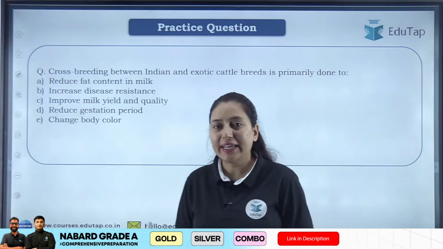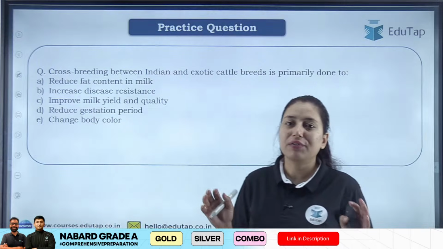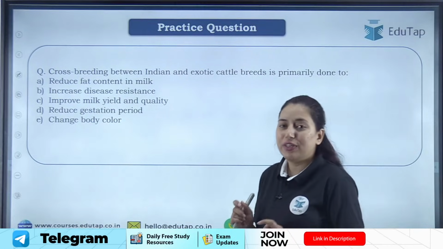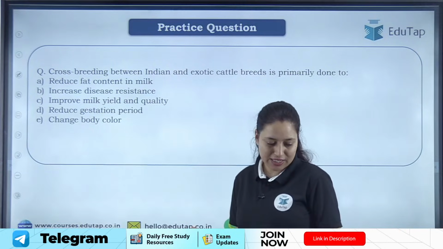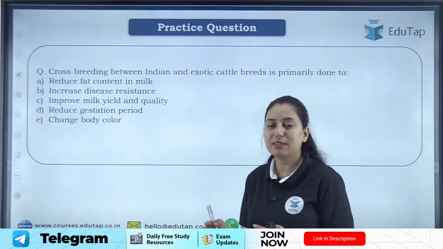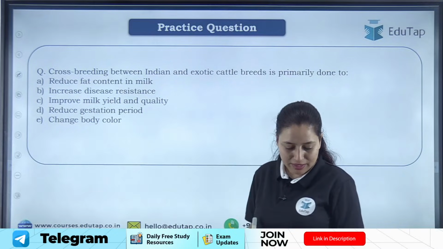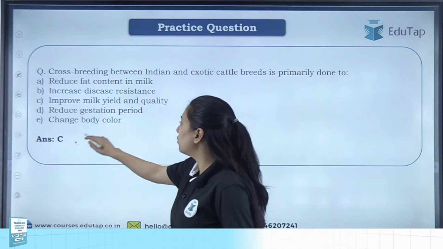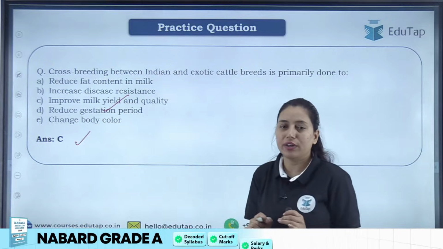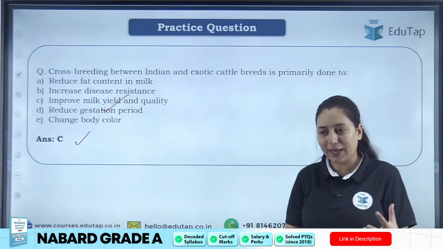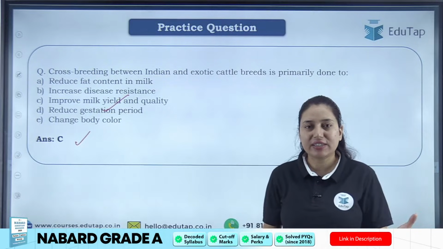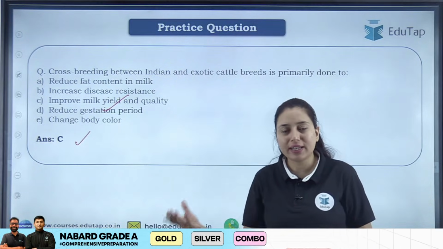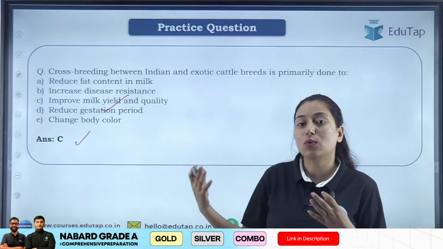What is cross breeding, students? When we are mating different breeds for a particular purpose, which can be due to any reason, but especially in case of animals it is done, very good, you have given the right answer, to improve milk yield and quality. See what happens generally: in the indigenous breed, milk quality and milk yield are less, and in the exotic breed, milk yield and milk quality are very good.